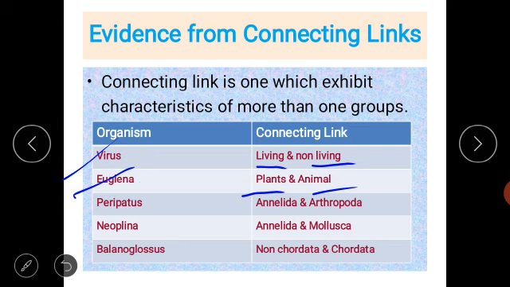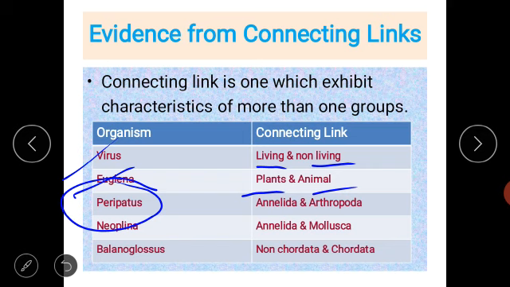Next organism is Peripatus. This Peripatus has many legs, and it acts as the link between Annelida and Arthropoda. So what is Annelida? Annelida is like an earthworm. Arthropoda is like a cockroach.